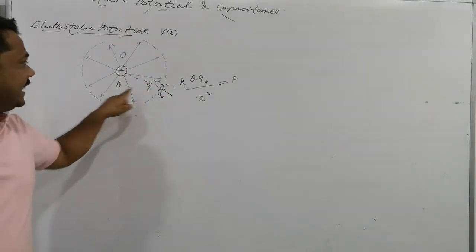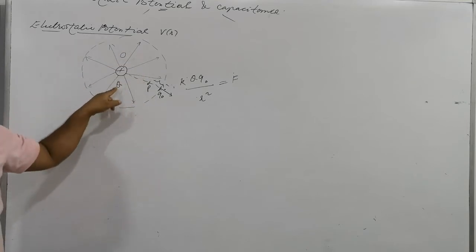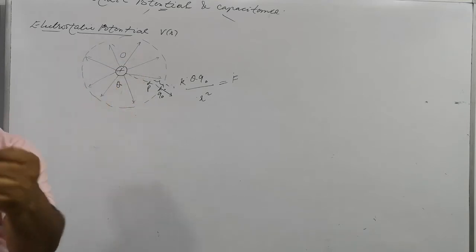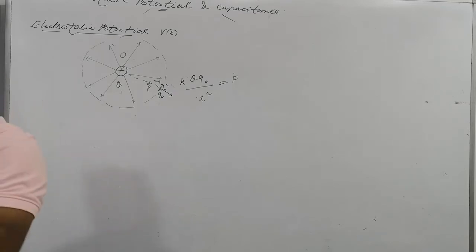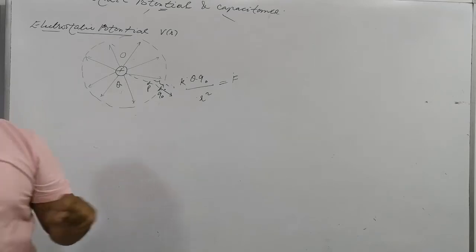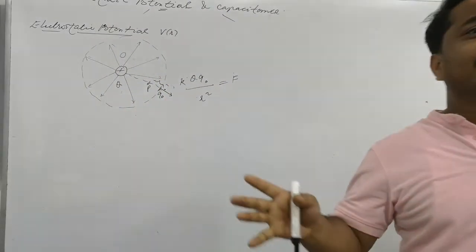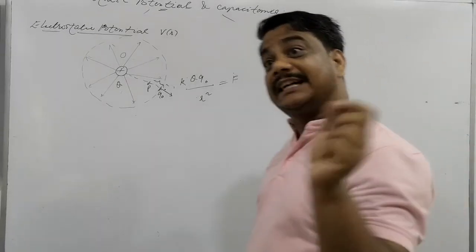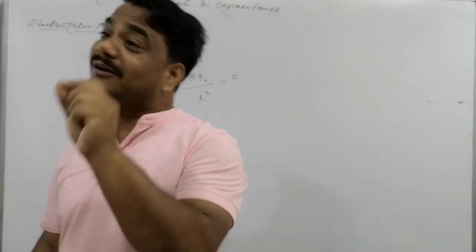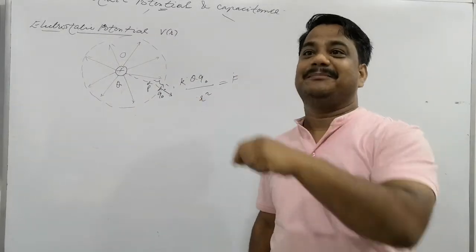It means that at every point in the electric field, there is a definite amount of work to be done to set any charge. Is that clear or not? What I am saying is, in the electric field there are infinite number of points. At every point, if you want to set any charge, then you will need to do some work. Means every point has its own potential.